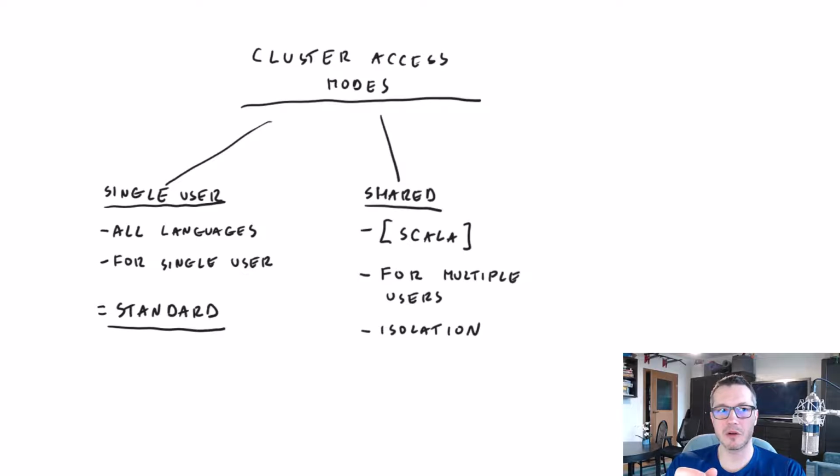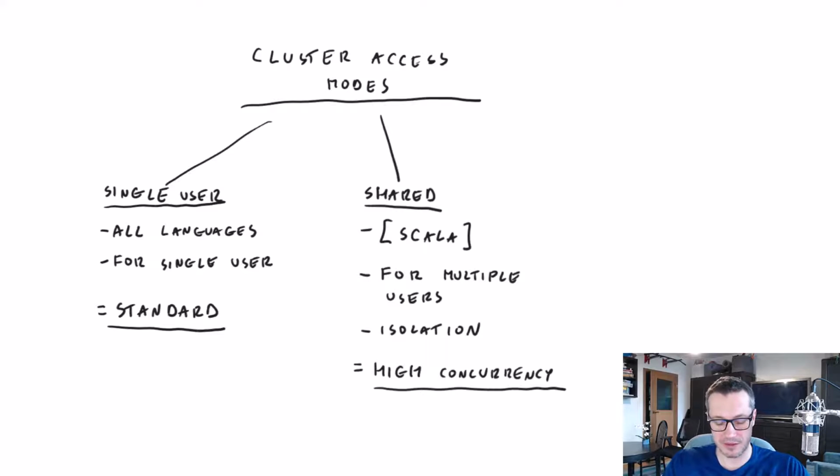So this single workload will not impact other users using the same cluster. So those workloads are isolated. And in the past, this mode was called high concurrency. Again, old name, but the behavior is pretty much the same.